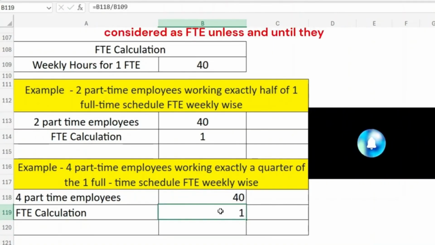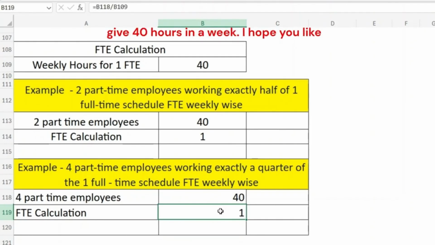Part-time employees will not be considered as FTE unless and until they give 40 hours in a week.